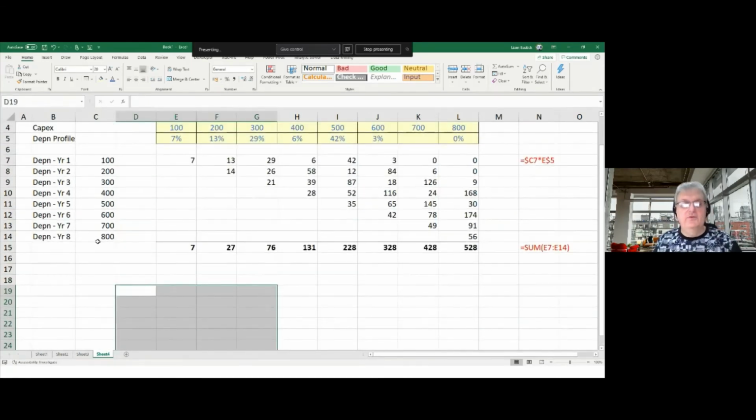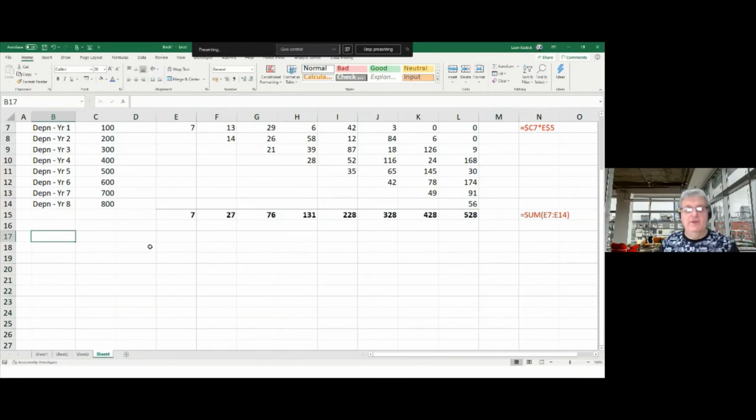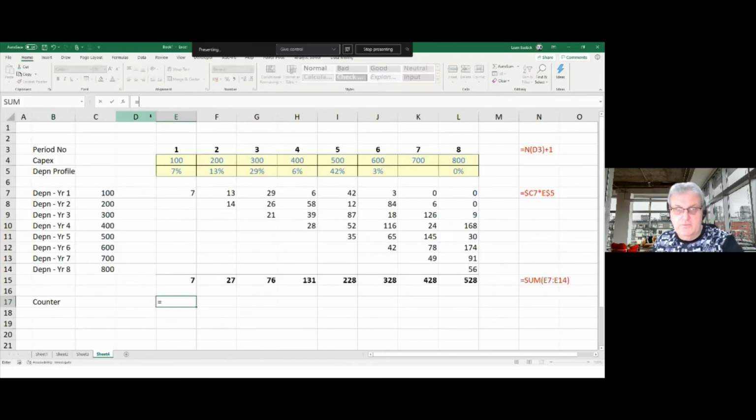So what I'm going to do now is put in my actual calculations. I have my counter in again, so I'm going to put my counter in. So we've got this up here, equals that.